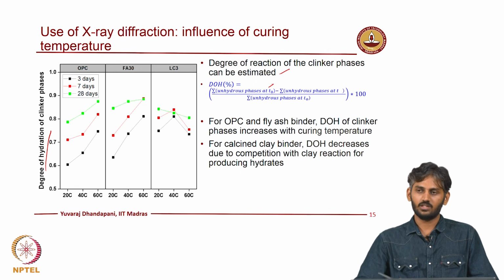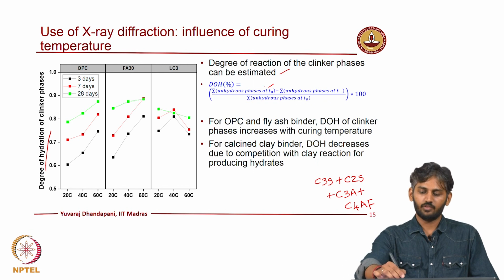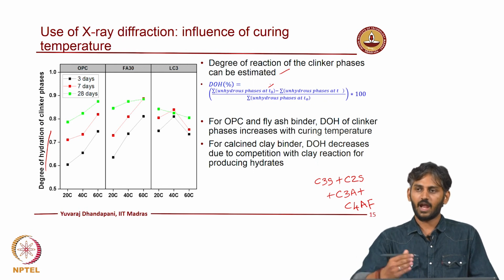You can do an XRD, quantify the amount of clinker phases, which is the cumulative of your C3S plus C2S plus C3A plus C4AF, right. So, when you take the summation of these phases at the initial time and at different intervals of time, right, and normalize it with respect to initial time.